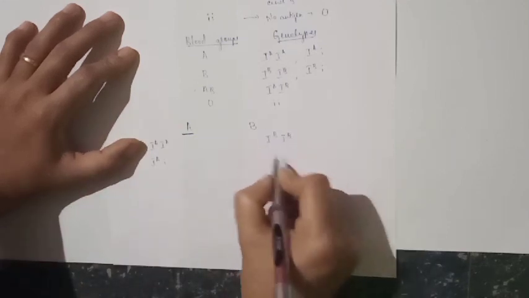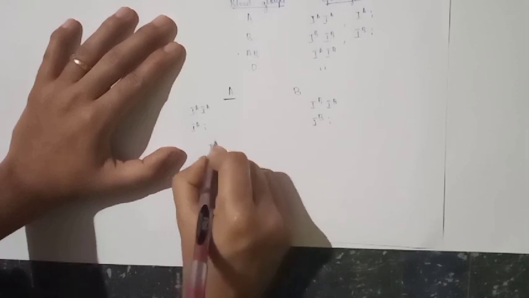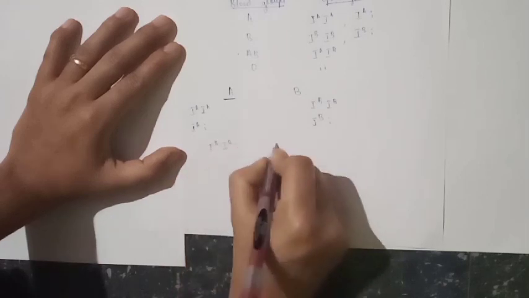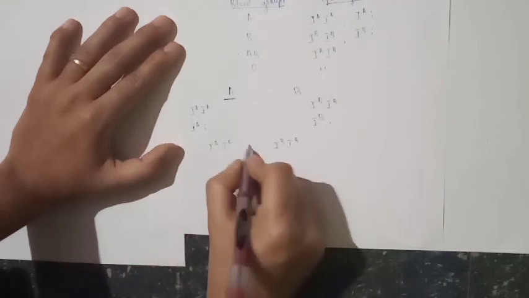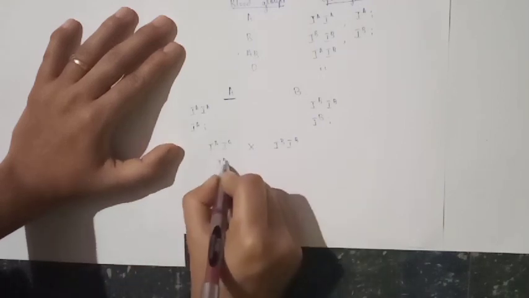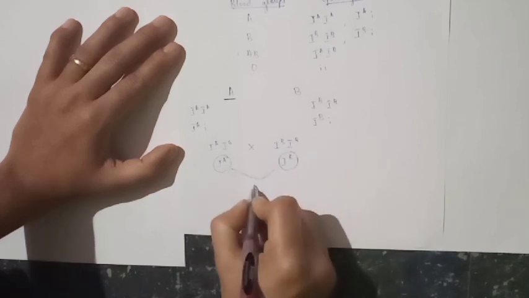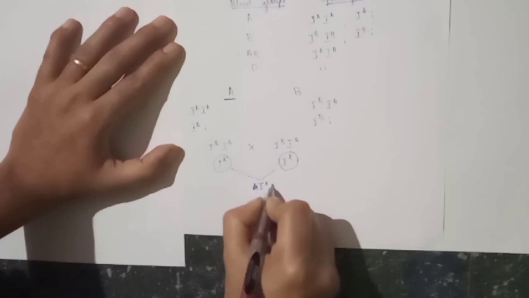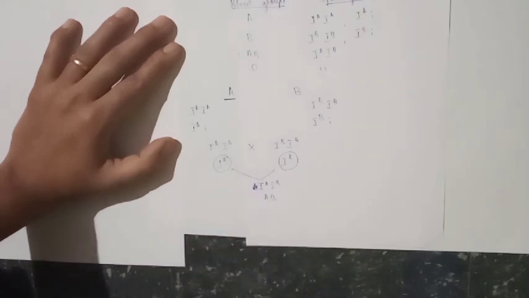It may be homozygous or heterozygous. First consider both the parents are in homozygous condition. What happens? The gamete consists of IA, here the gamete consists of IB. So, the offspring consists of IA and IB, that means the blood group becomes AB.